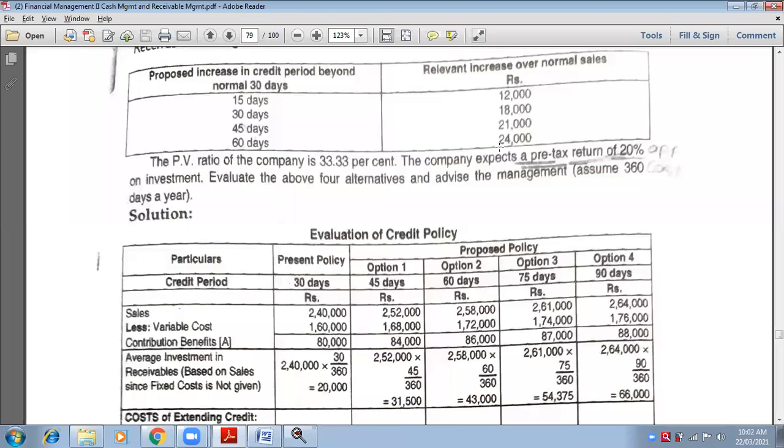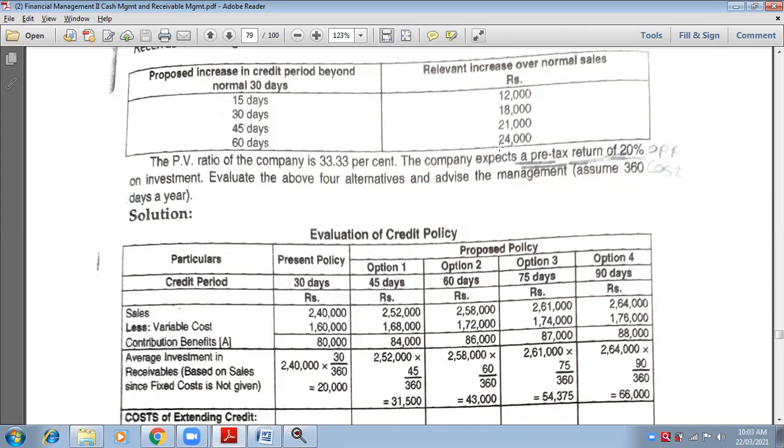So 2,40,000 plus 21,000, 2,61,000. Very good. And last, 24,000 has to be increased. 2,40,000 plus 24,000, 2,64,000. Very good. Now write down less variable cost.